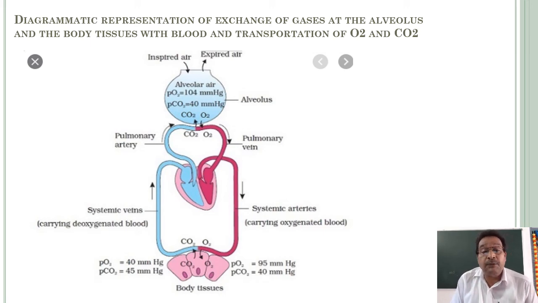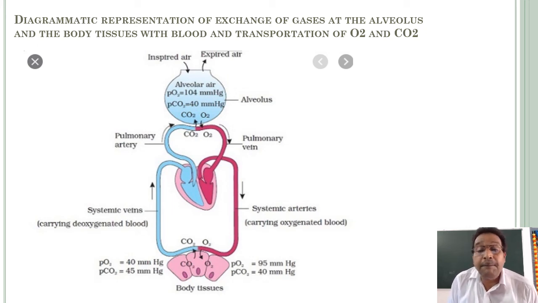Inspired air, that means inhaled air, that means alveolar air. What are the partial pressures of oxygen and CO2 in alveolar air? 104 mm Hg PO2, 40 mm Hg PCO2.